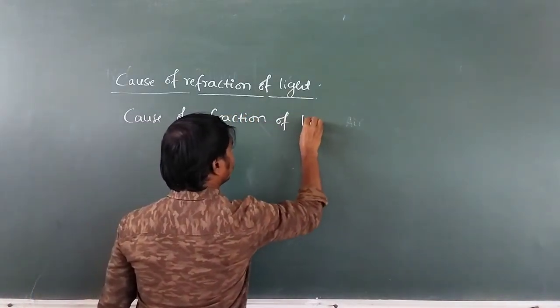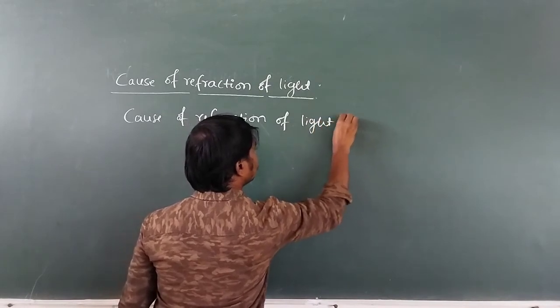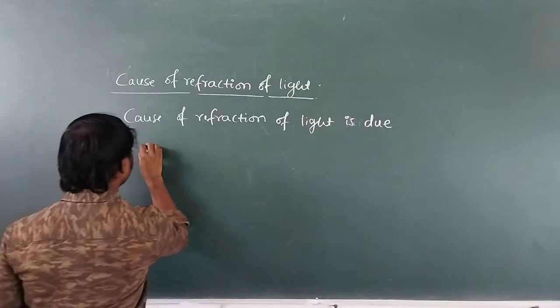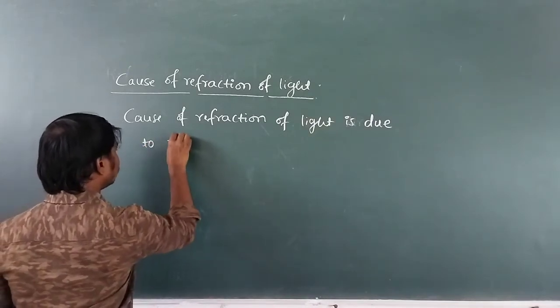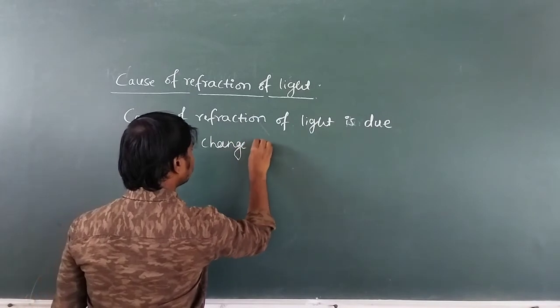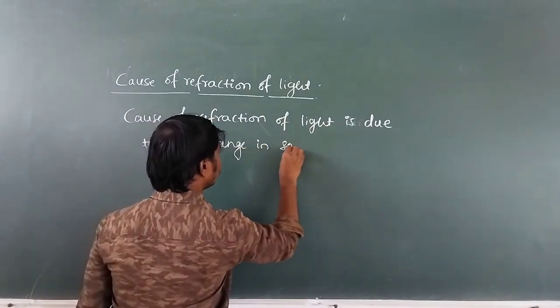Cause of refraction of light is due to the change in speed of light.